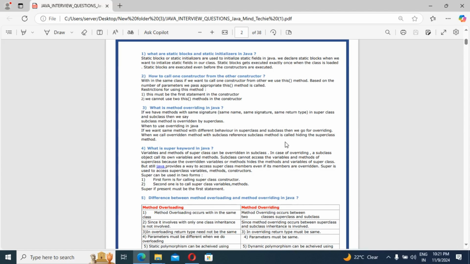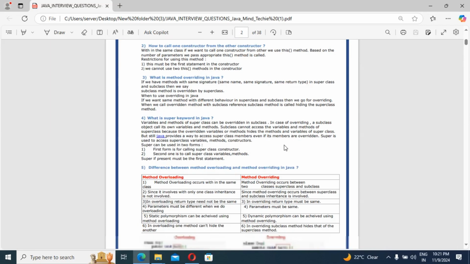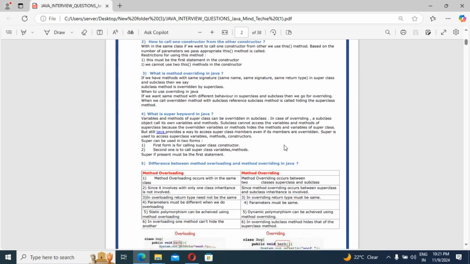Correct, guys? So if super is present, it must be the first statement, guys. This is very important to know if we are going to give any interview, right?